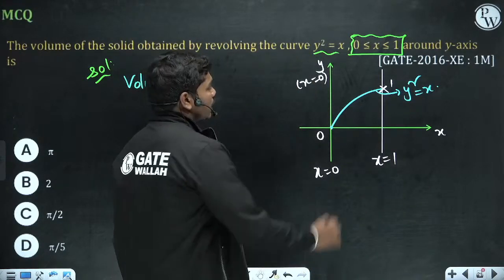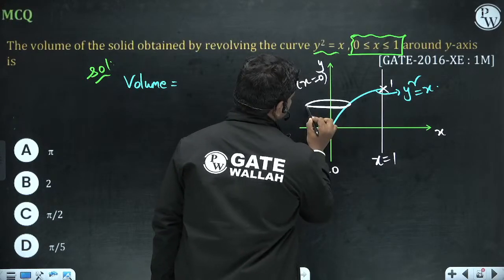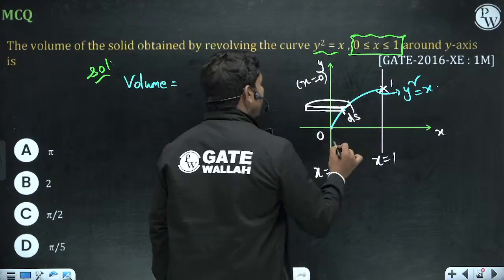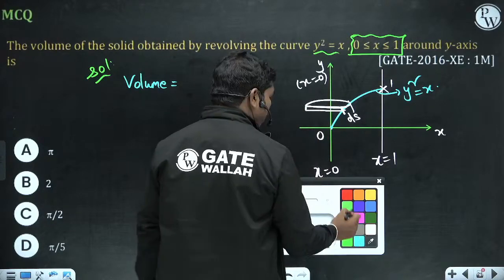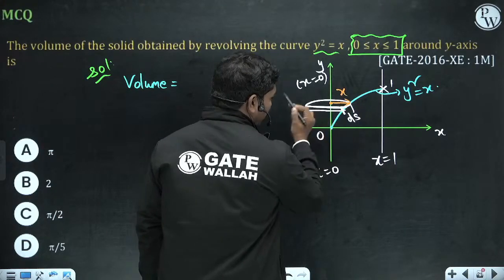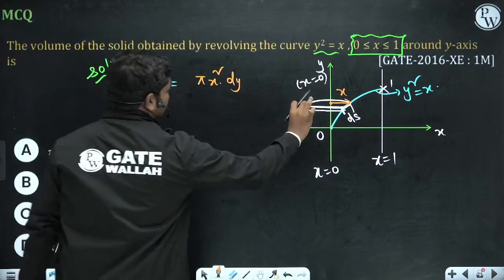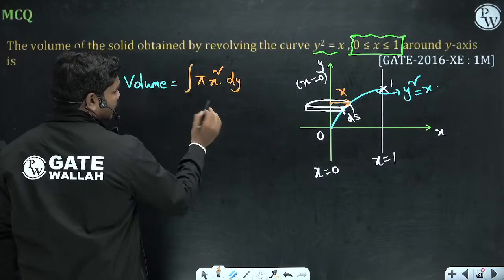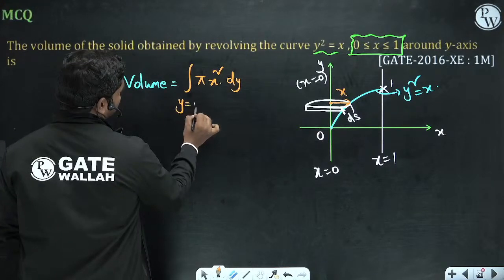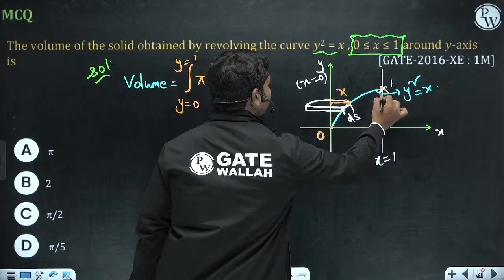Let us suppose you revolve this solid, you will actually get a small disk like this, yes or no, correct? If you take some small thickness dy of this and revolve it, you will get a small disk. What will be the volume of this disk? This is y, and this is x at any given location. So the volume is pi x square dy, because the height is going to be dy. Here y is changing from 0 to 1, because if x changes from 0 to 1, y also changes from 0 to 1 maximum, since y square is equal to x.